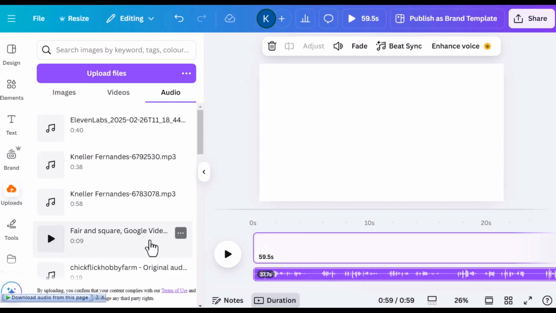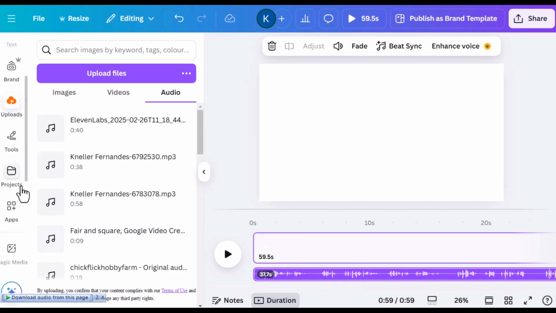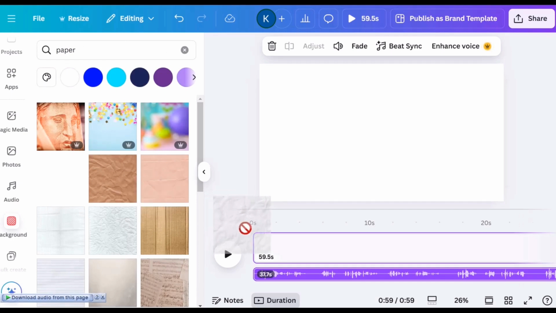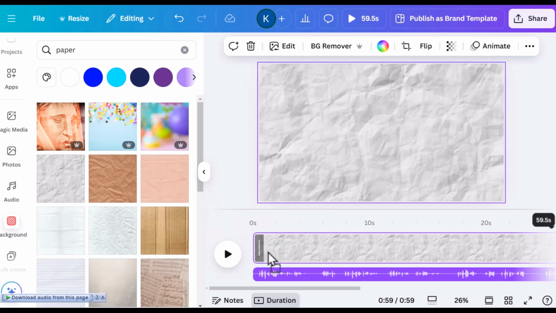37.7 seconds. Next, I want to add in a background to this whole thing. So backgrounds, and maybe a paper background. So if I just click and draw it onto the canvas, that looks good, but it's a little too harsh.